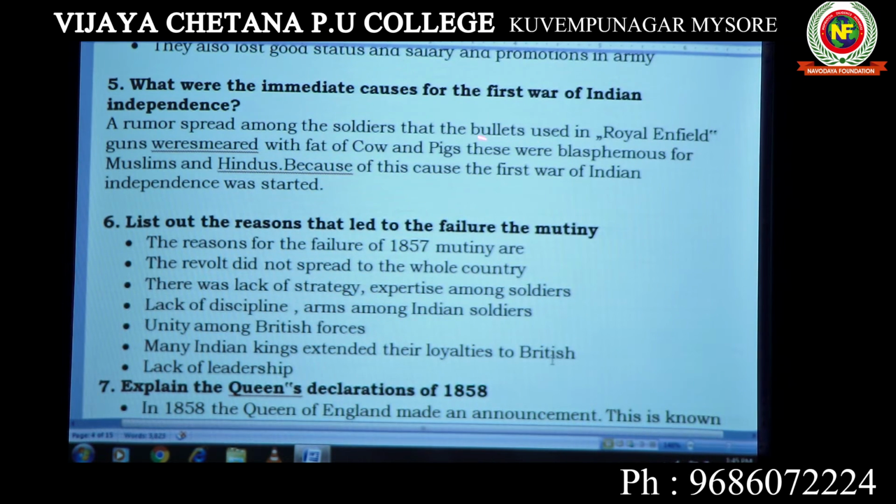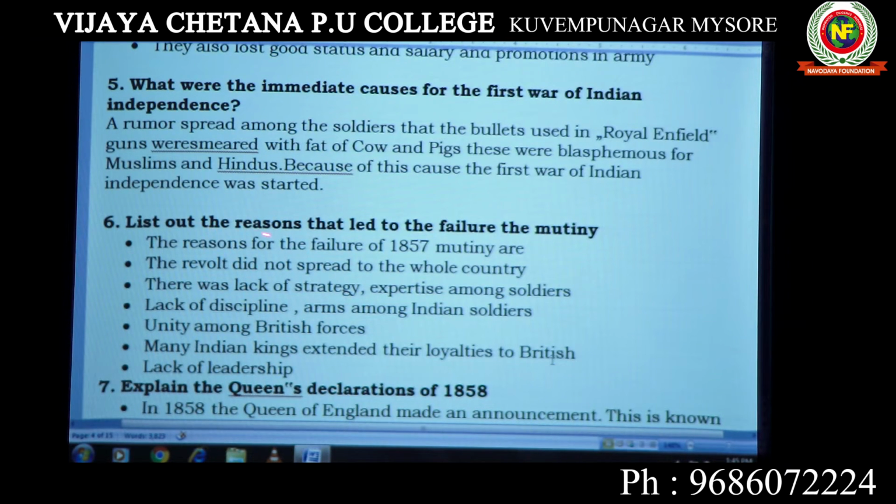In this new rifle, the cartridges were smeared with the fat of cow and pig. That's why Muslim and Hindu soldiers refused to use the Royal Enfield. That's the immediate cause for the First War of Indian Independence.